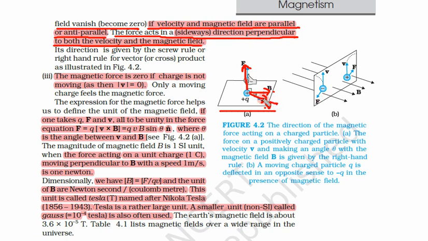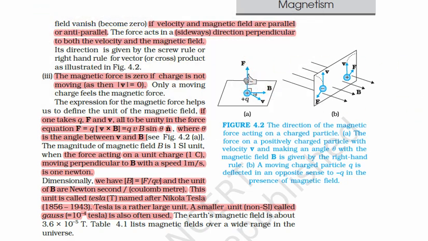So what is the direction that can be perpendicular to both? This direction, this Z direction. This is in the X direction, this is in the XY direction, and only this direction can be perpendicular to both of these. So the force is in the Z direction. Now let us see another case.